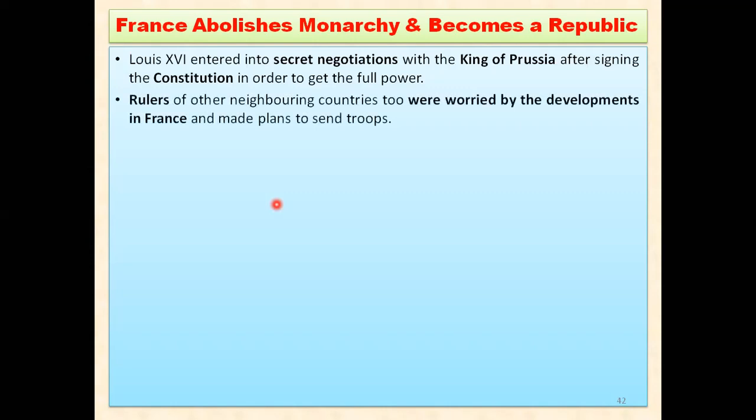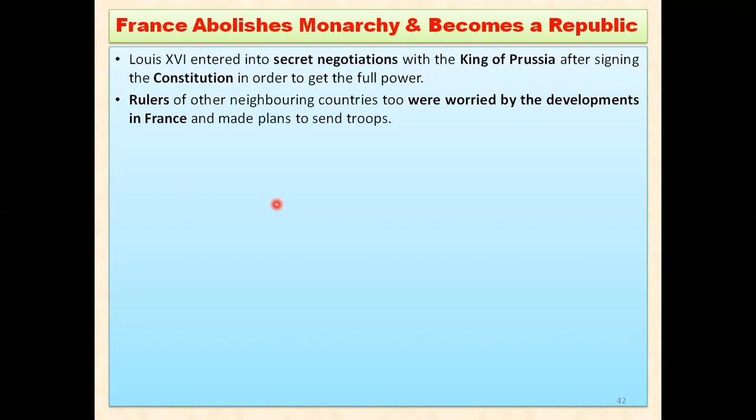The rulers of the neighboring countries were also very worried about the developments going on in France, because they were scared that the people of their countries would also revolt, remove them from the throne, and form a constitution in their countries too. So they wanted to teach the people of France a lesson, so that the people of their own countries could not do the same thing with them. So they agreed to help Louis XVI.